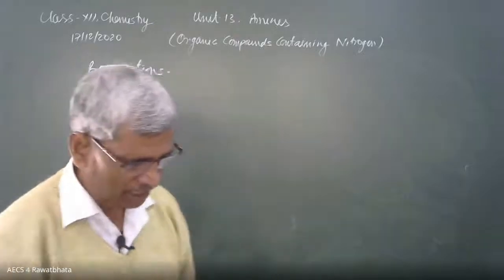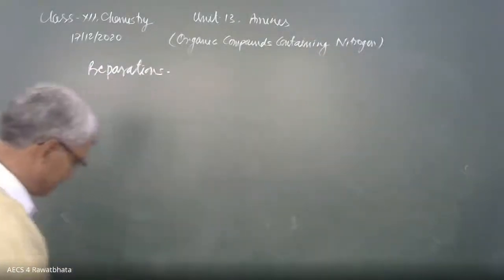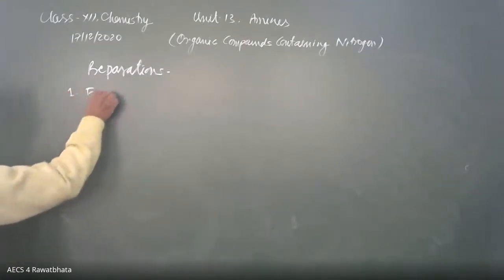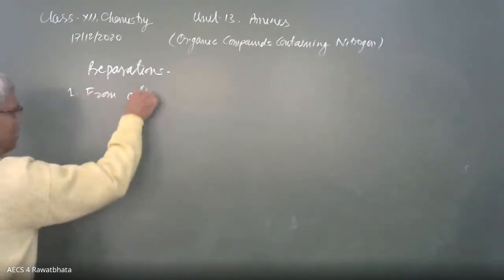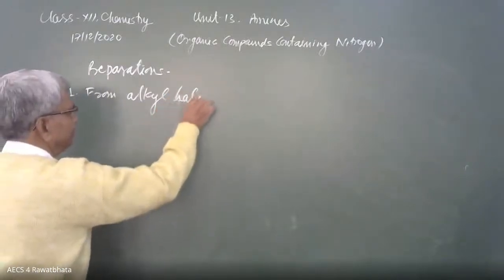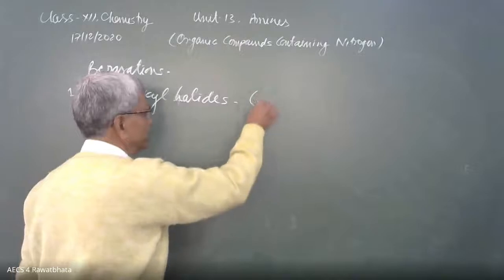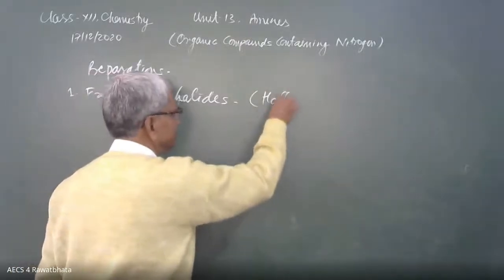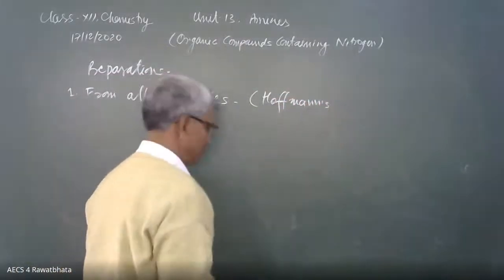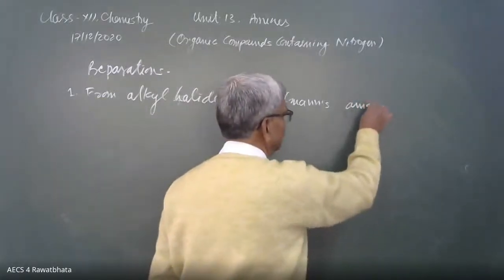The one method is from alkyl halides, and this is called Hoffman's ammonolysis.